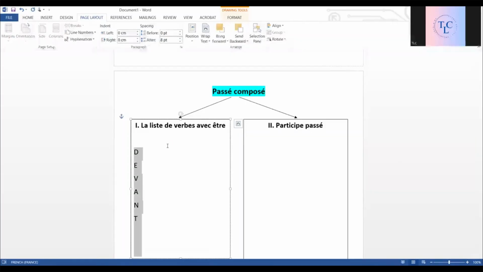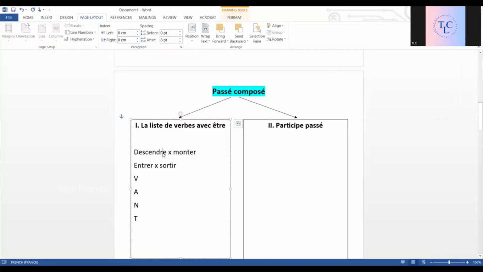Remember devant, and the verbs starting with these, and we'll remember the verbs as pairs of opposites. With D we have descendre, and the opposite is monter. You saw on that image, descendre, monter, entrer, sortir.